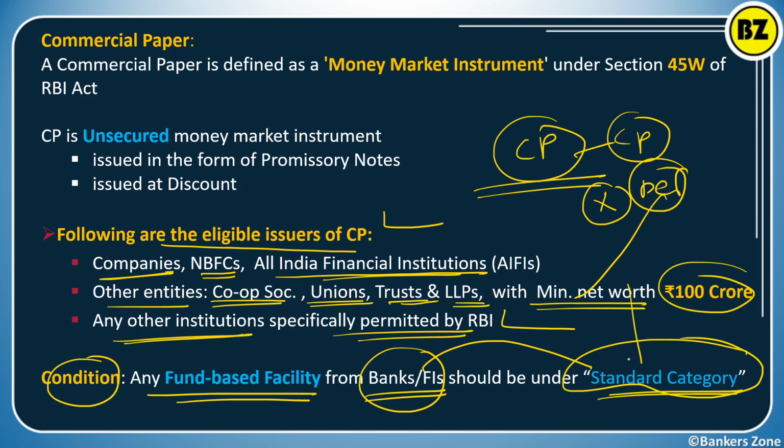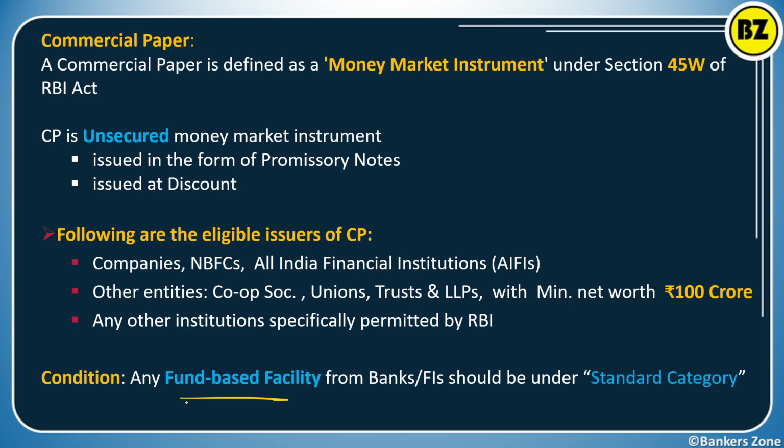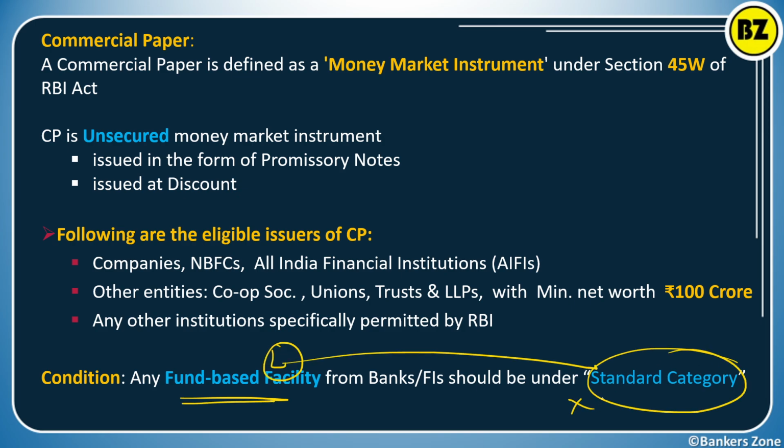Right? So the loan they are having must be a fund-based facility, and it must be in the standard category. That should not be an NPA. That's the criteria. And they should have 100 crore worth if they are a cooperative society, union, trust, LLP. Otherwise, a company, NBFC or all-India financial institution can issue the commercial paper.